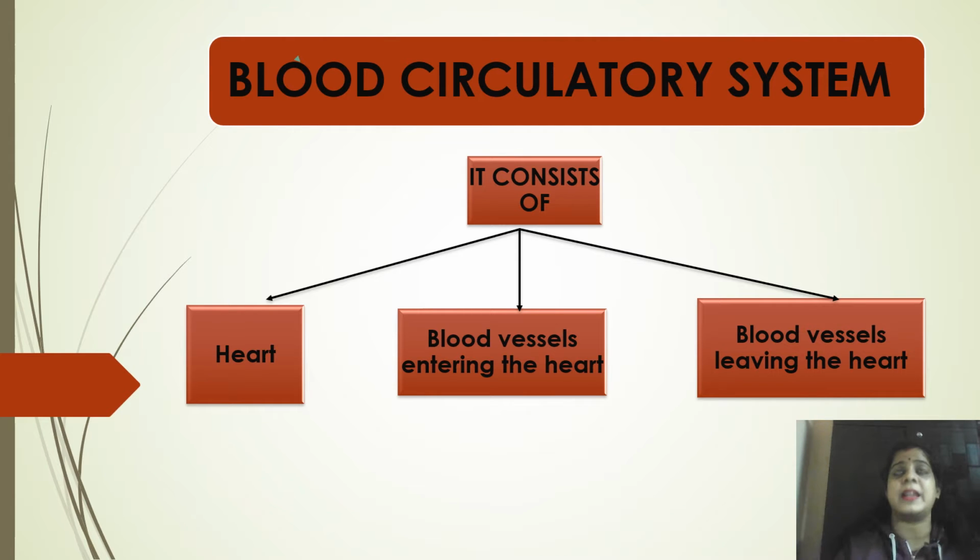Arteries contain oxygenated blood basically, and veins are those blood vessels which are entering the heart or moving towards the heart. So A is artery, away from the heart. V is veins, towards the heart. You can remember it like this. There's an exception to these arteries and veins.